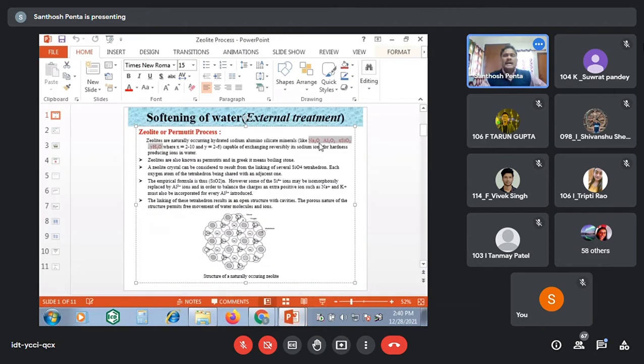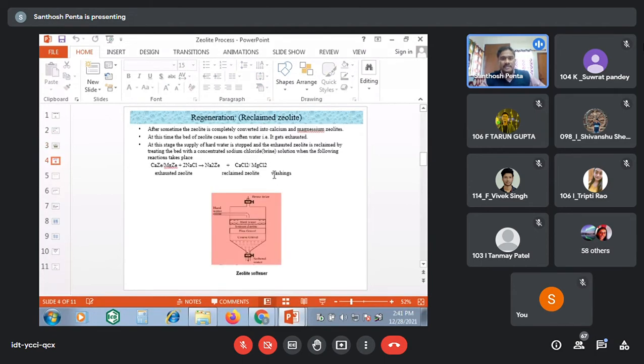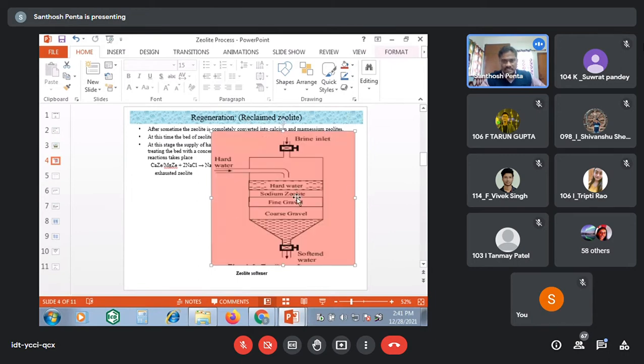See here, I am representing this total hydrated aluminosodium silicate like Na2Ze. Na2 means sodium ions. Ze means the remaining insoluble material, that means Al2O3, XSiO2 and YH2O. Why am I representing it like this? Because in the sodium zeolite, this diagram is very small. Let me increase the size for this purpose.